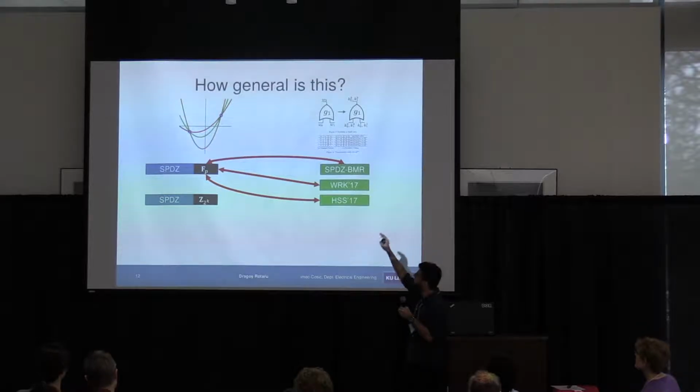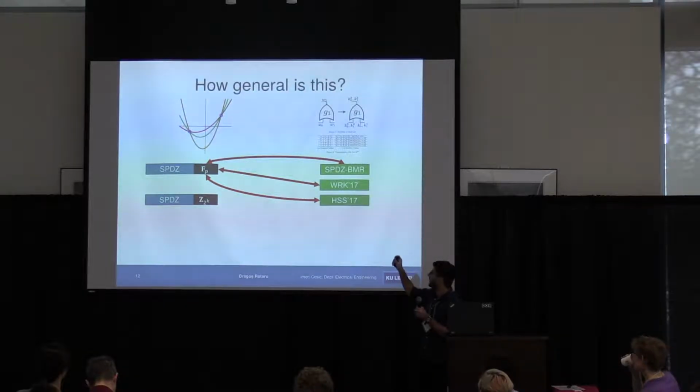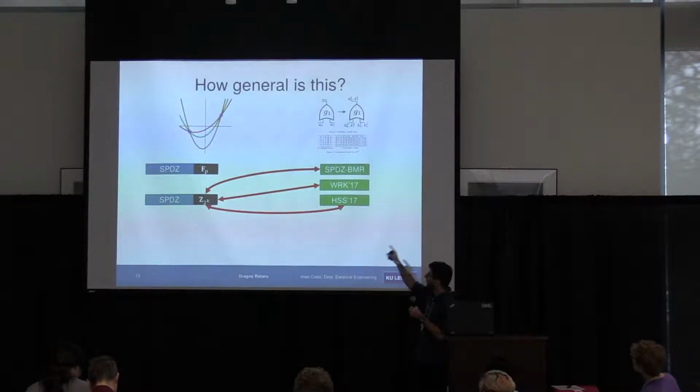We can convert from two different garbled circuit protocols, such as SPDZ BMR. It also works with the recent more efficient garbling techniques, such as WRK and HSS. And do we stop here? No. We can also do from SPDZ to the K to the garbled circuit paradigm, so when the share is modulo 2 to the K. And we don't stop here.